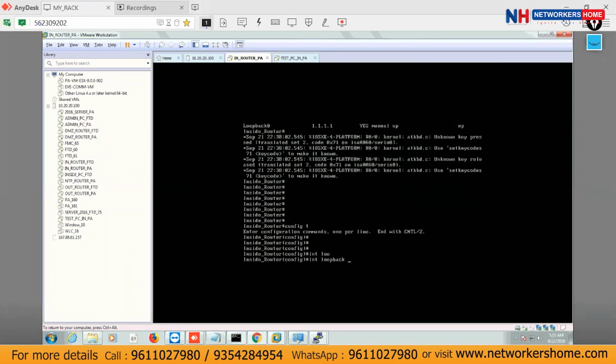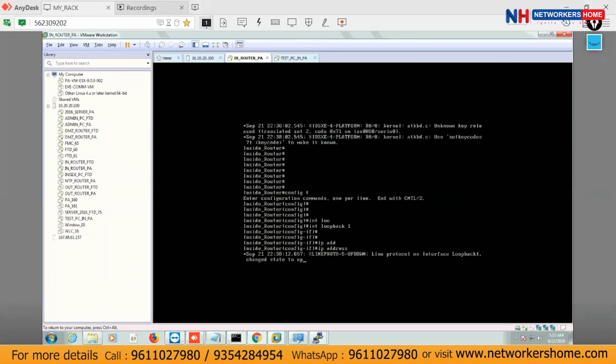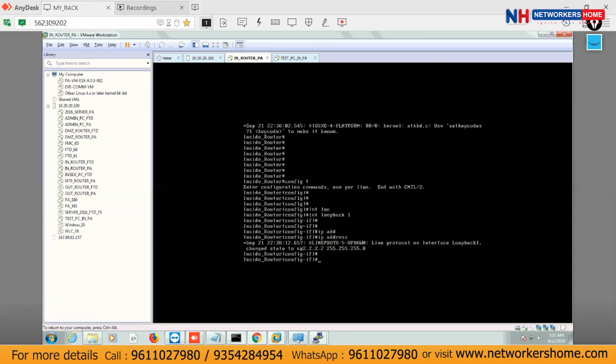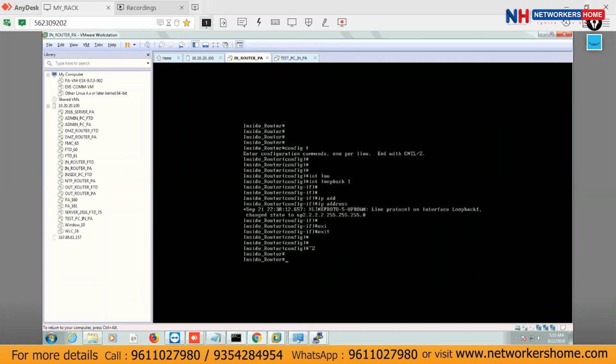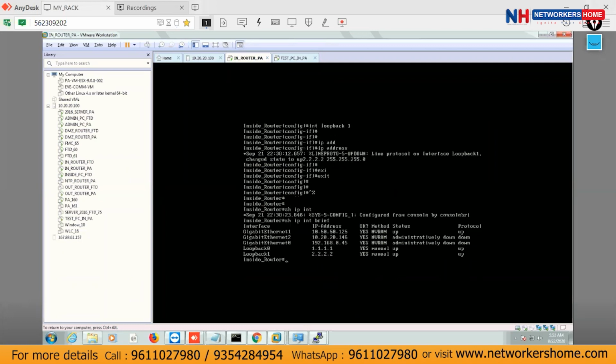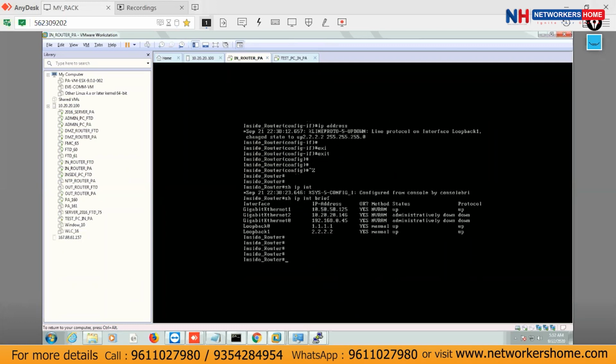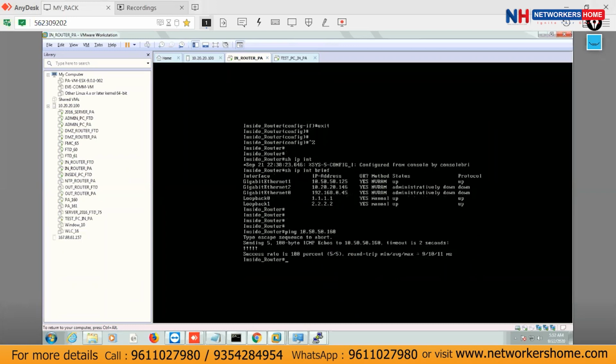Interface loopback 1 IP address. Let me add 222.2, 255.255.255.0. That is okay. Show IP interface brief here. Both the loopbacks are ready. Now 10.20. Sorry, 10.50.50.160 over here. I'm able to ping.